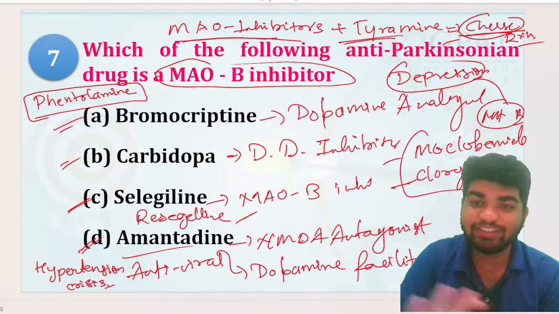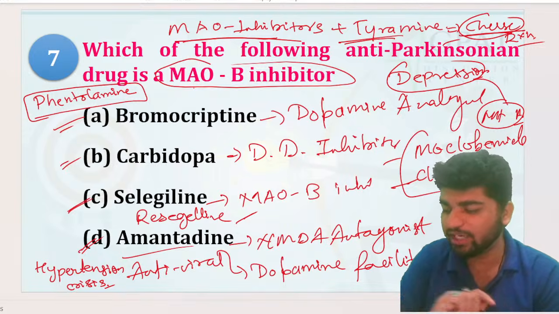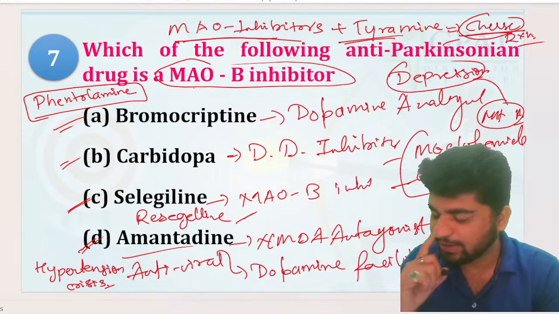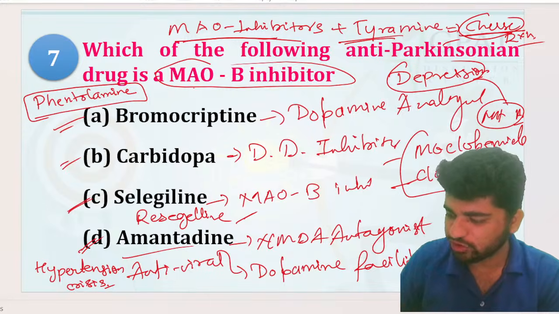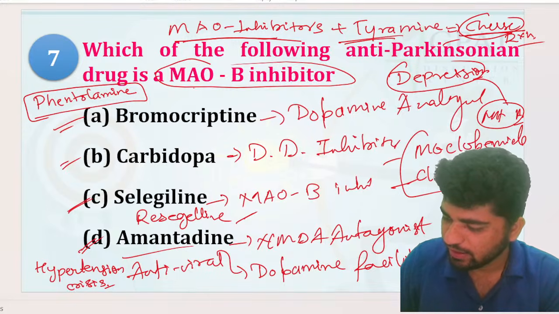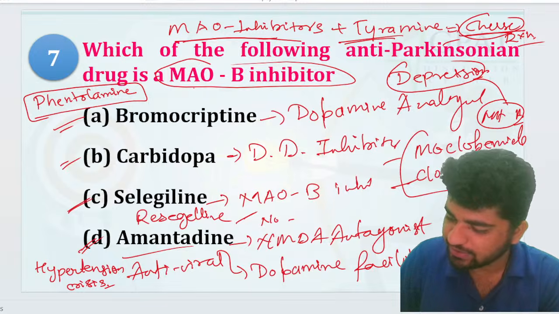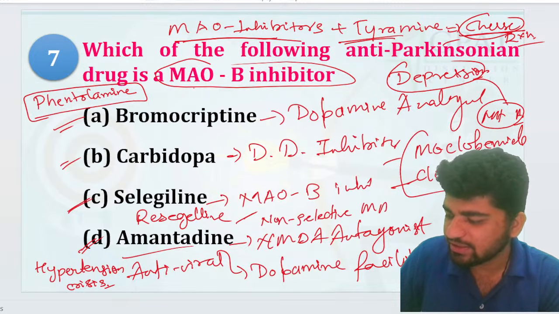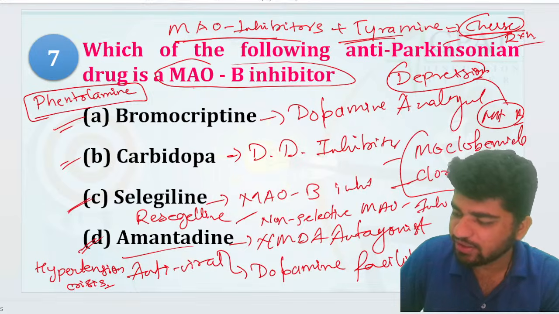Okay, so all of these things are very much important. One short trick to say: non-selective MAO inhibitors, right? What are non-selectives? That can be learned through TIP.